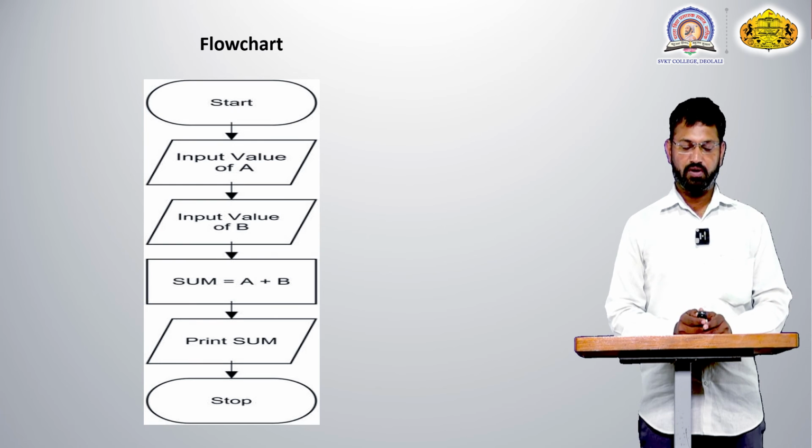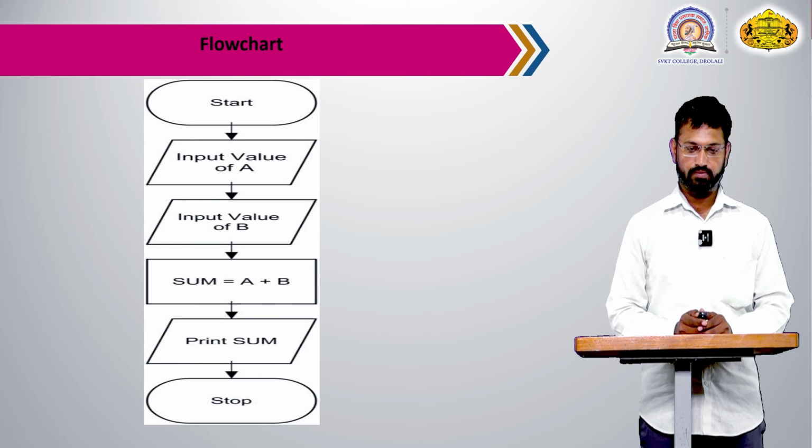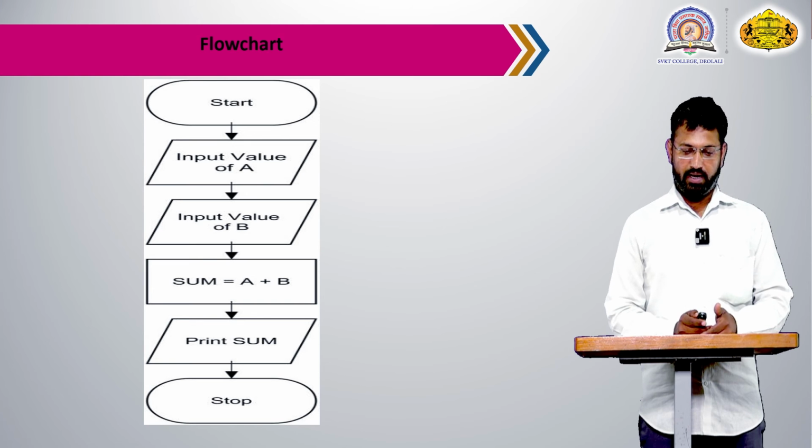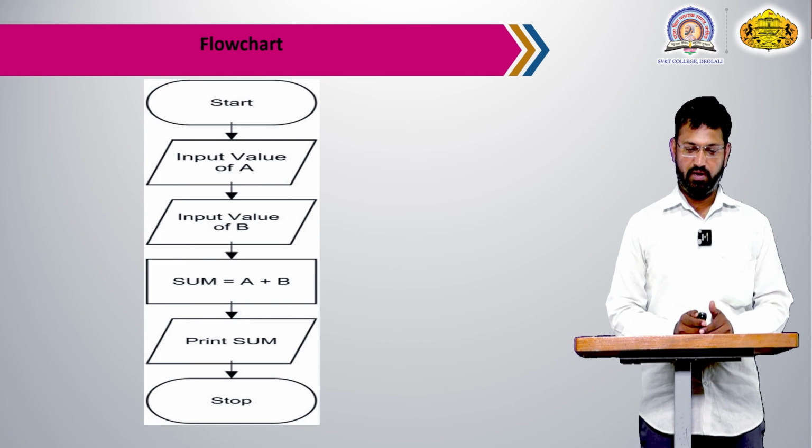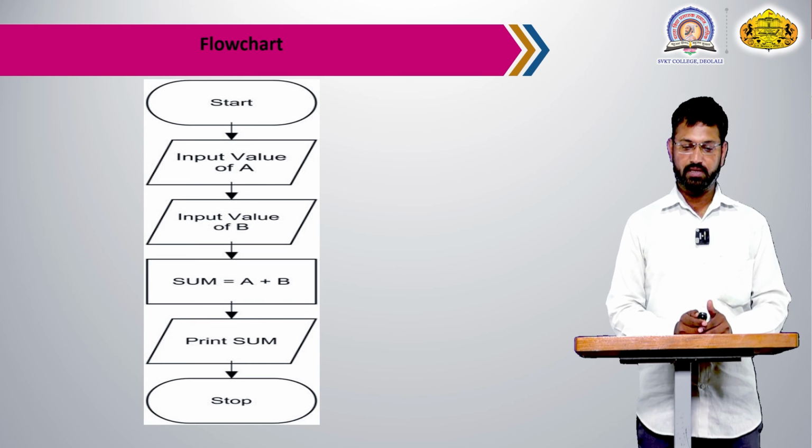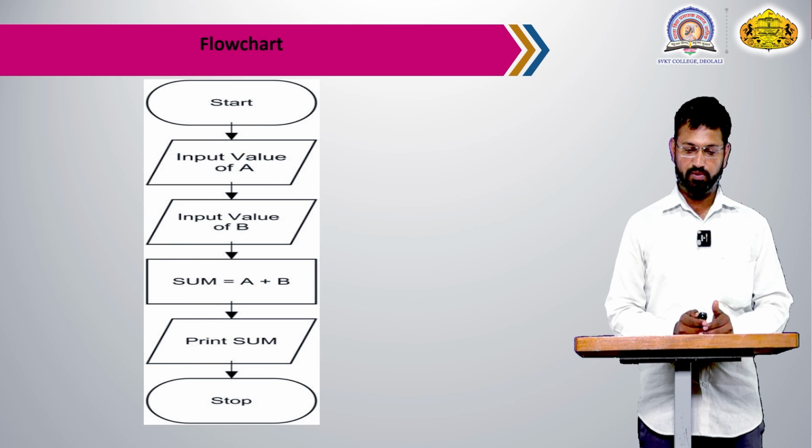Next is an example of a flowchart. First, the program will start. Next symbol is used to input data, meaning input the value of A. Next, again input data, the value of B, and next is processing. The next symbol is processing, sum is equal to A plus B. Next, the output symbol for print sum, and last, stop.